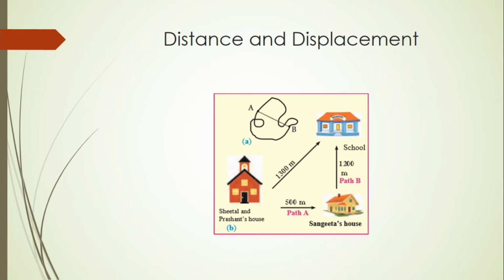Now I am saying distance is the length of the actual path travelled by an object in motion while going from one point to another. Sheetal has taken 500 plus 1200, that is a 1700 meter path. So that's the distance. Whereas displacement is the minimum distance between the starting and the finishing point. So what is the minimum distance over here? Definitely 1300. It's not 1700. So 1300 is going to be my displacement. Okay, understood the difference between distance and displacement?